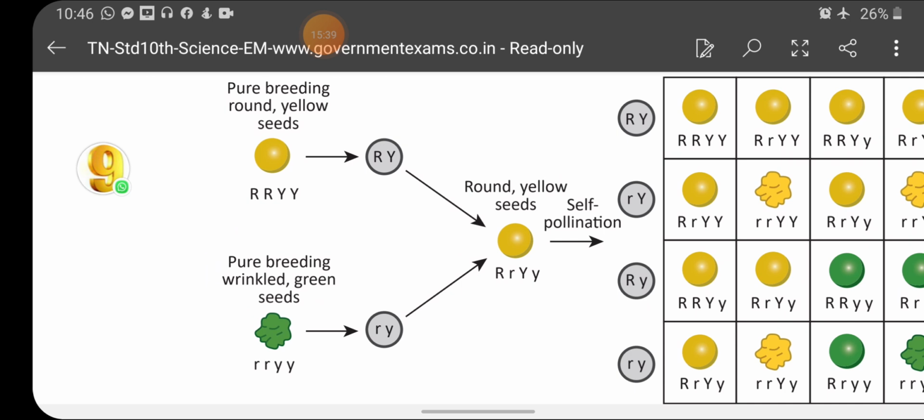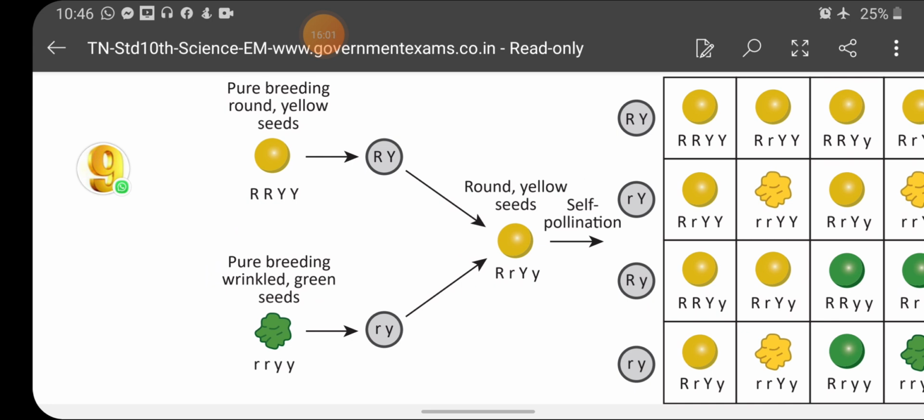Pure breeding round yellow seeds produce gametes with capital R, capital Y. And the same way pure breeding wrinkled green seeds produce gametes with small r, small y. And the F1 consists of capital R, small r, capital Y, small y. But the character expressed is round and yellow seeds.